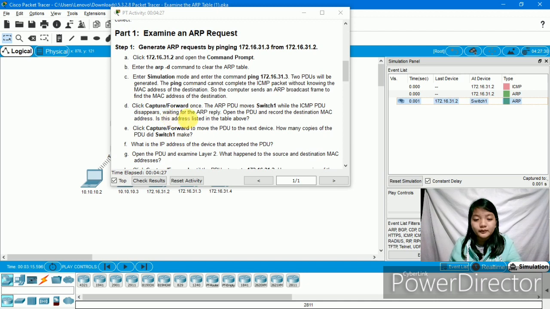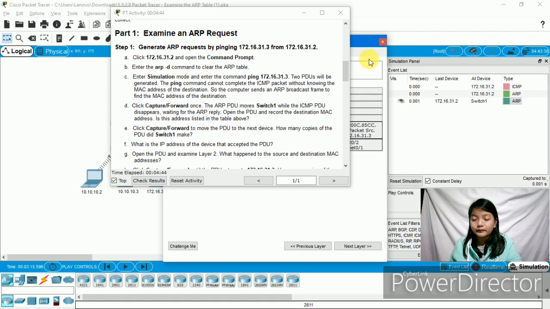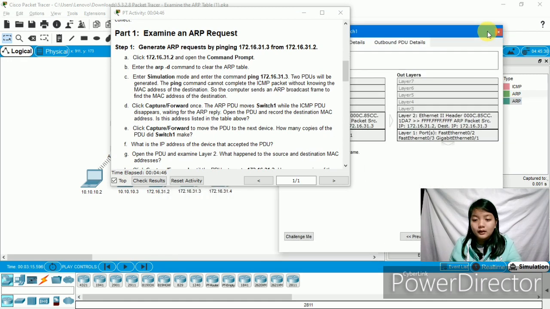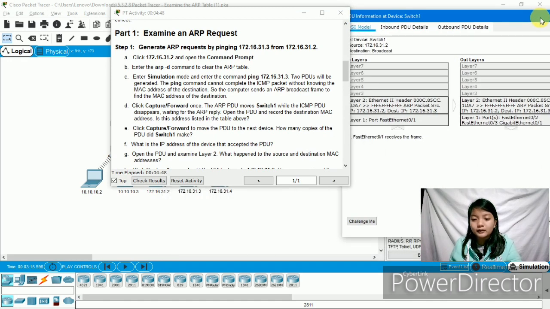Then waiting for the ARP reply. Open the PDU and record the destination MAC address.